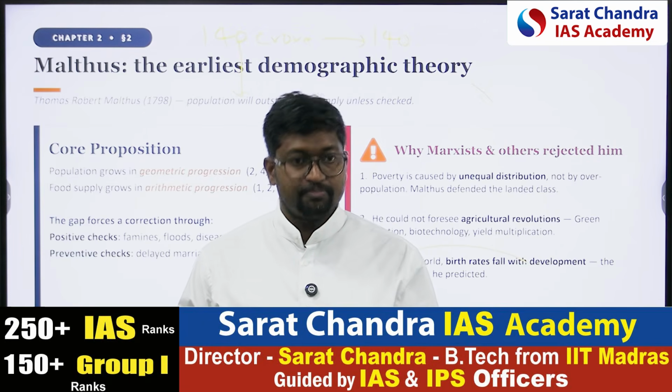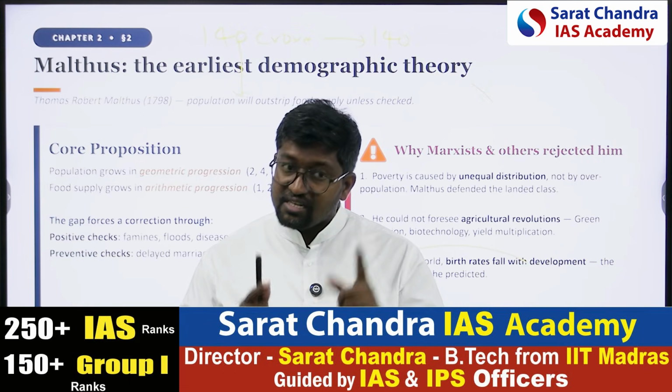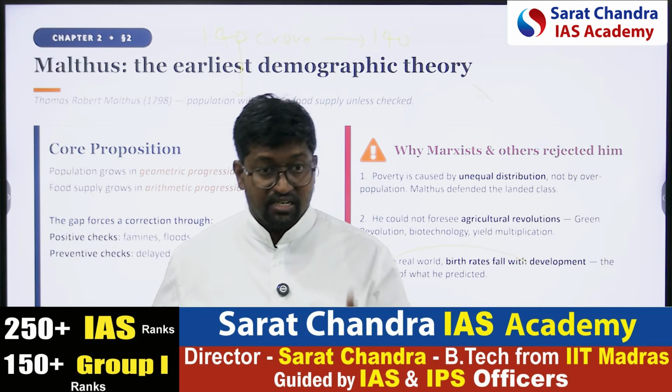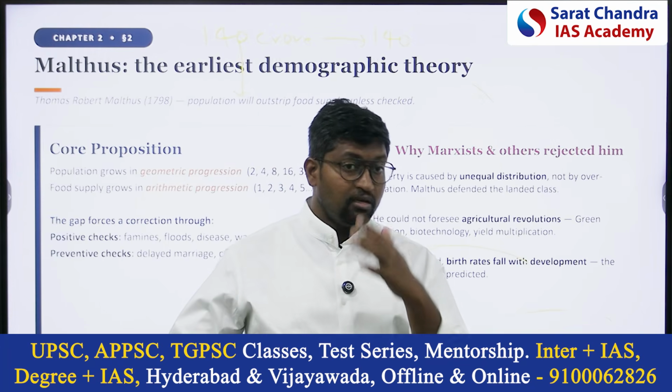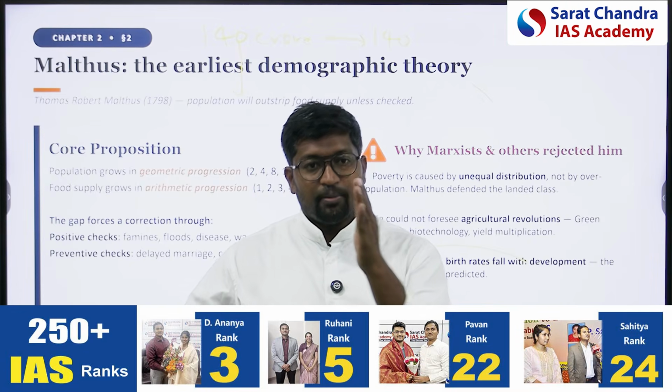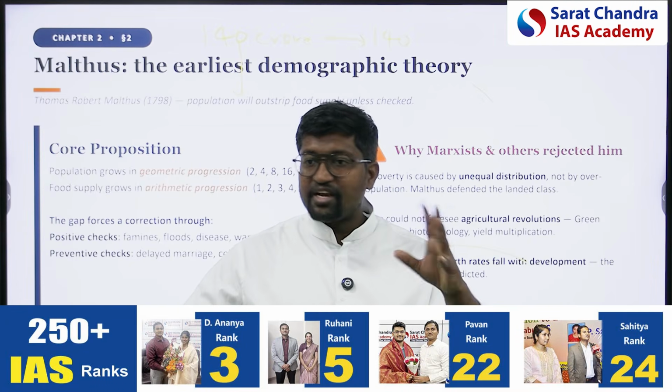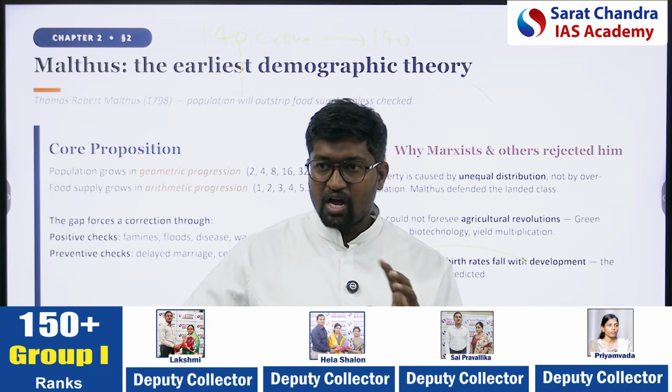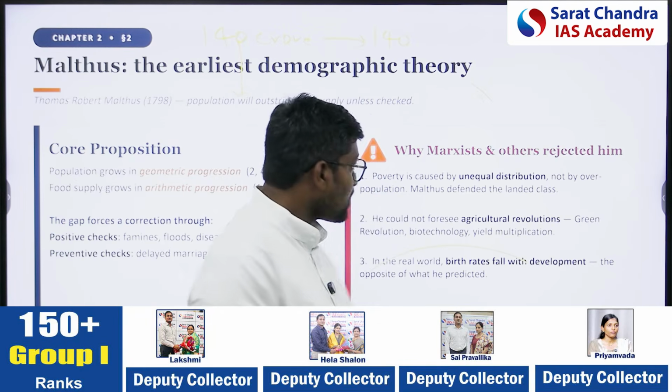Capitalists are exploiting labor. That is the reason why we see poverty increasing. So Marxists are questioning this theory of demography. Do you understand? Next.